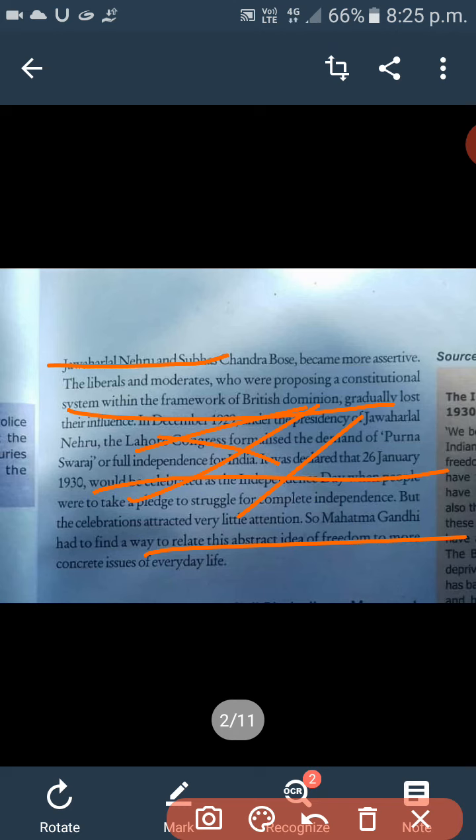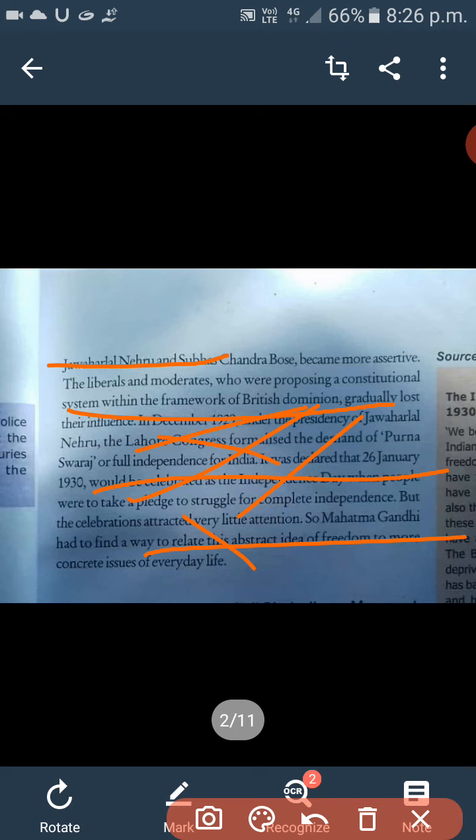It was declared that 26 January 1930 would be celebrated as Independence Day, when people were to take a pledge to struggle for complete independence. So guys, here we are discussing the topic of civil disobedience, why this movement was held and what the reason behind it was.